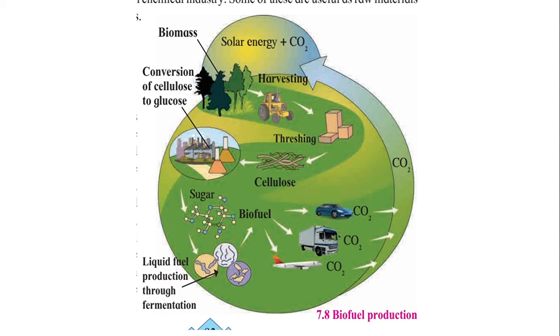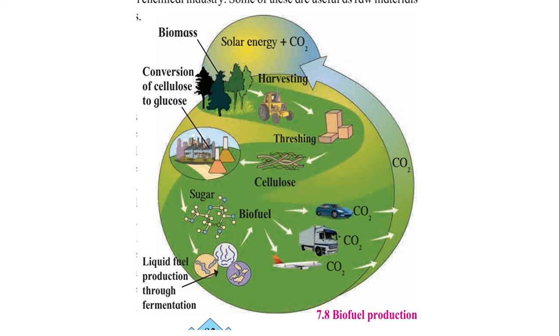Biomass, that is nothing but various green plants. They use solar energy and carbon dioxide and give out oxygen and prepare glucose, due to which the air purification is done. After harvesting of this biomass and threshing, cellulose is obtained. From this cellulose, glucose is obtained. From this glucose, sugar, liquid fuel production through fermentation takes place.